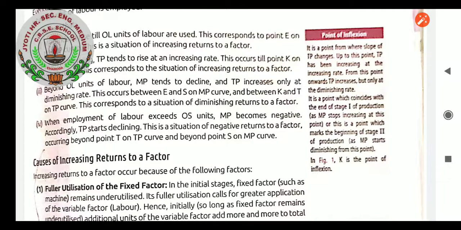You are seeing it is increasing. Which way? At a diminishing rate it is increasing. Opposite way, 3 to 1. So it is a point which coincides with the end of stage 1 of production as MP stops increasing